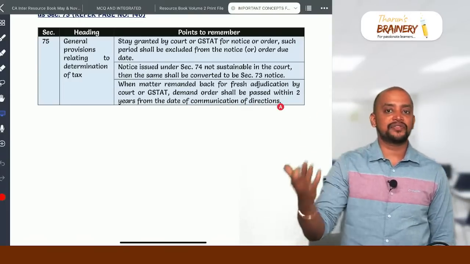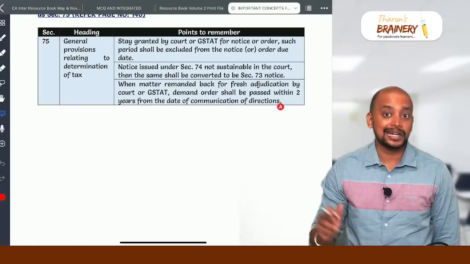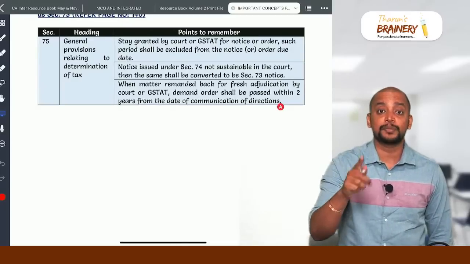So 3 years or 5 years. In case of 73, 3 years from the due date of furnishing the return. In case of 74, 5 years from the due date of furnishing the return. This is the time limit for passing demand order.